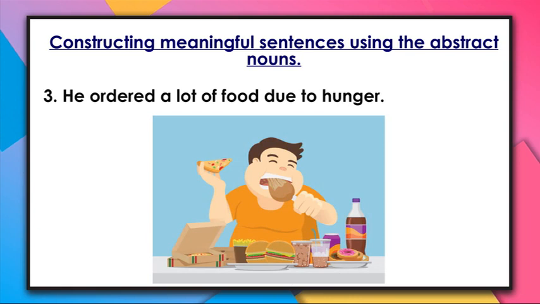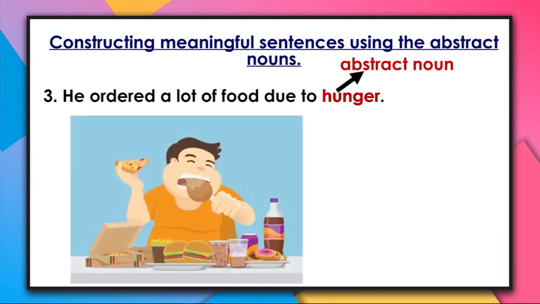My dear viewer, in this sentence, hunger is the abstract noun which we have used. Remember, before it was hungry, and after changing it completely, it became hunger in its abstract noun.